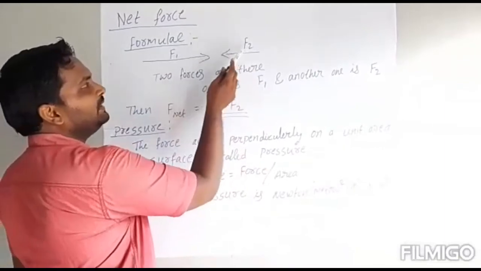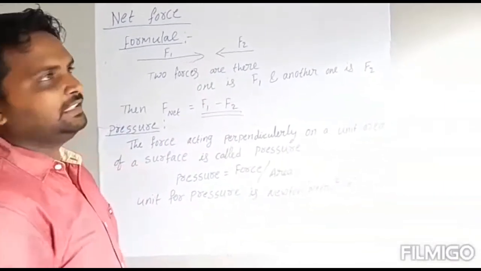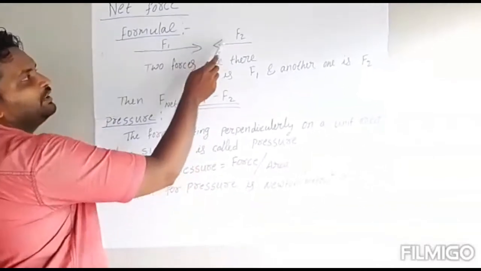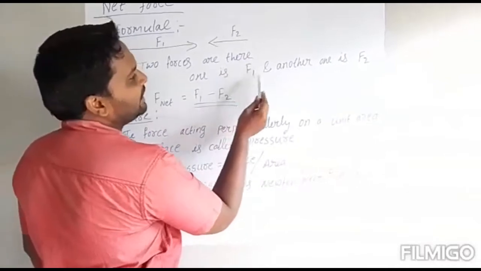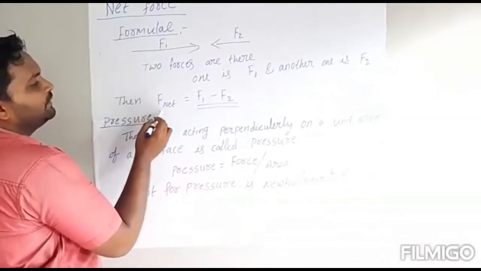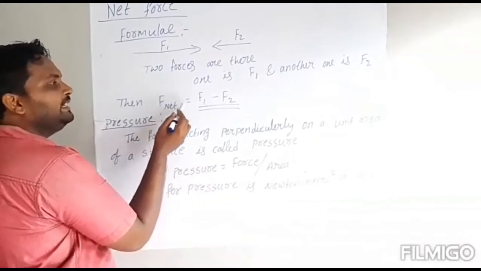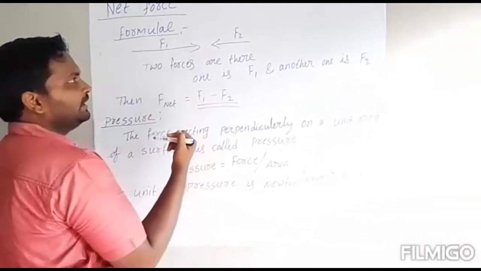I kept arrow marks like this because the two forces are in opposite directions. Then the net force formula is F net equals F1 minus F2.